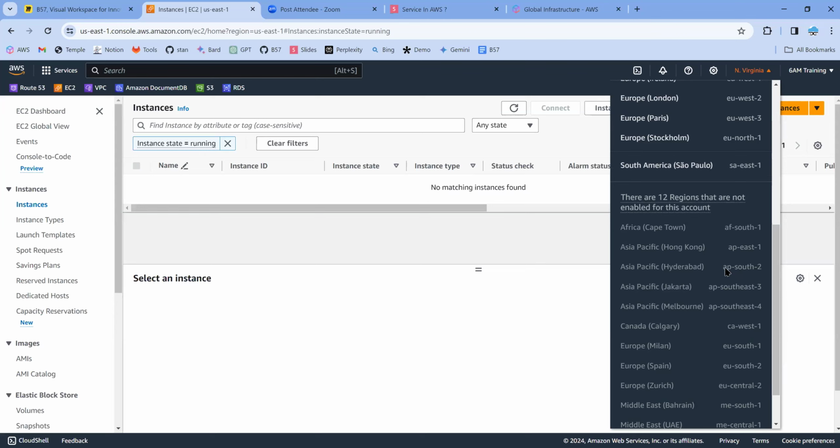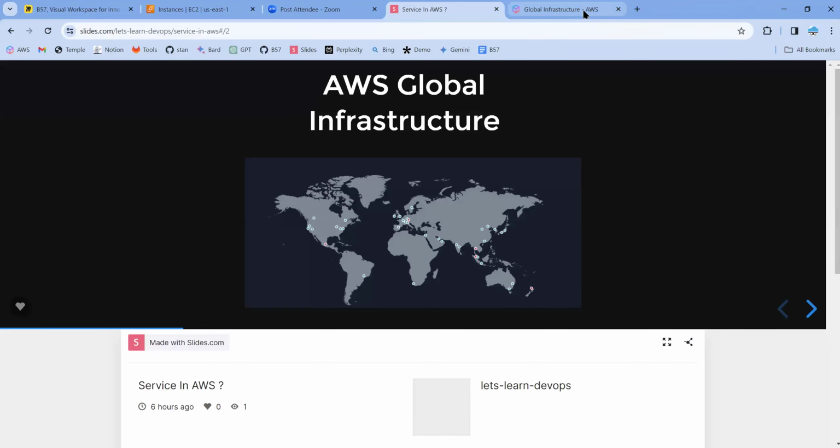So the first two letters represent the continent, the physical region or geographical location, and which part, whether it is east, west, north, south, and in south, how many regions do they have? Based on that, they have numbers. If you are using any code, you would be seeing these terms. These are the logical names, based on where they are situated.